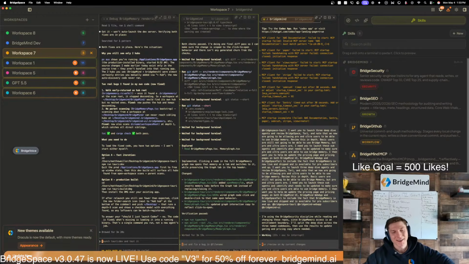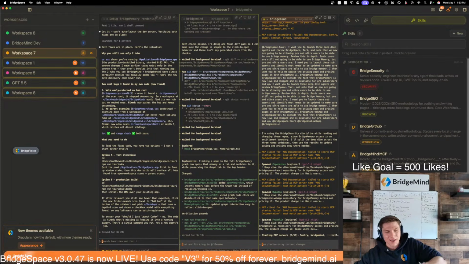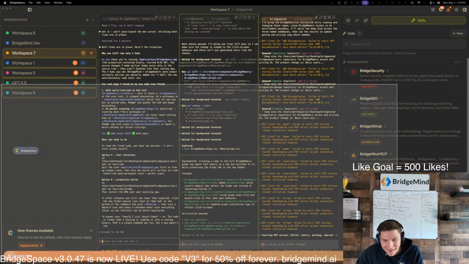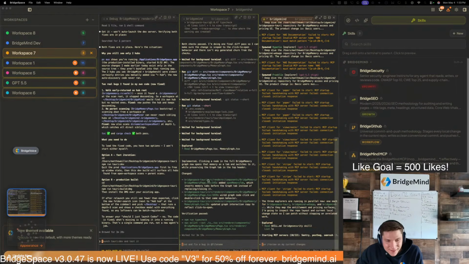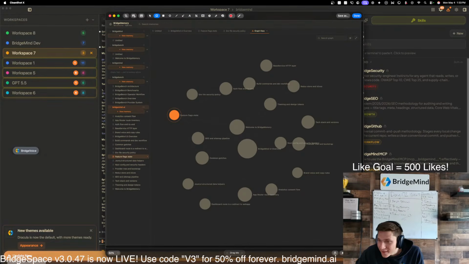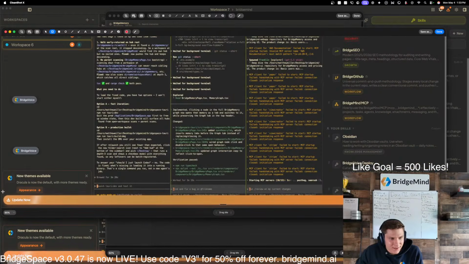Oh, look at this. Okay, this is actually a bug. I did just get the update, so the update is now live. Not the BridgeMemory update. That one's not yet deployed. But do you guys see that I just got this big update bar? Let's fix that before we deploy. All right, look at this. Do you guys see this big update bar? All right, this needs to be fixed.